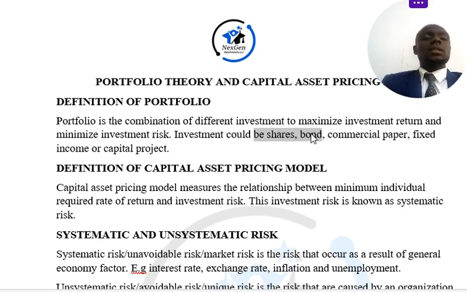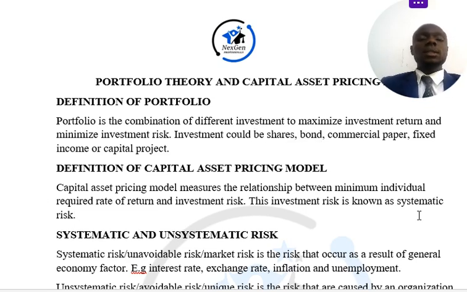It is probable that the systematic risk may actually affect the expected return, right? We'll get there. Required return, right? What you are expecting from your investment. The investment risk is also known as systematic risk, right?